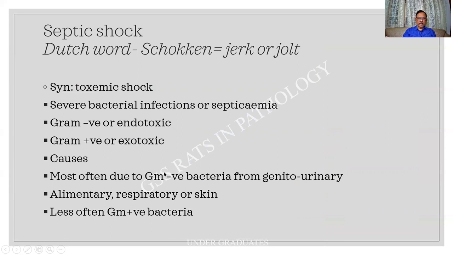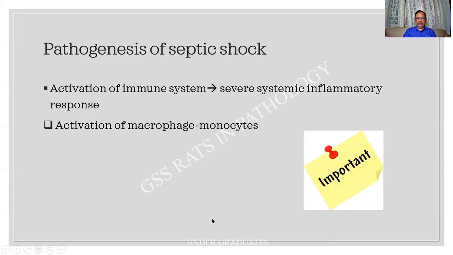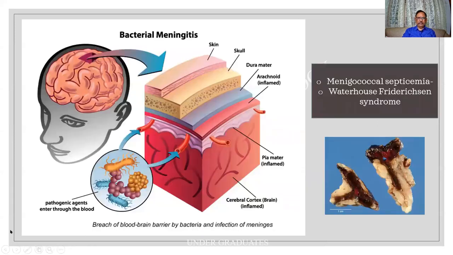The causes are mainly gram-negative bacteria from the genitourinary or alimentary, respiratory or skin. Less often it will be gram-positive. This is just the introduction, and there can be an activation of the immune system leading to severe inflammation, or there can be activation of the macrophages and the monocytes. Let us see what happens because of this.